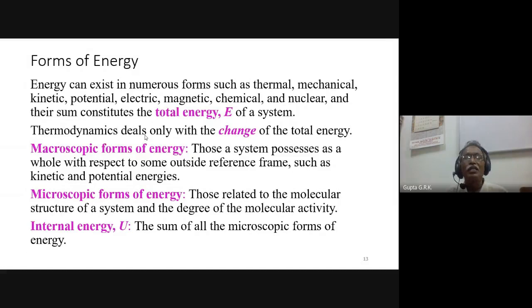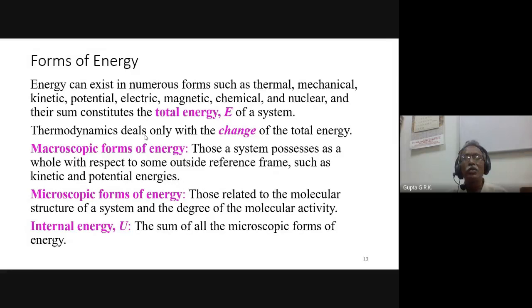Energy is also classified as macroscopic form and microscopic form. Macroscopic means those a system possesses as a whole with respect to some outside reference frame, such as kinetic energy and potential energy. How can you say a system has potential energy? Because it is with reference to some outside frame. Suppose the ground is the reference: it is above the ground so much or below the ground so much, so it has potential energy. In the same way, kinetic energy is because of the velocity with respect to something. It is going with some velocity, so it possesses kinetic energy. So this is a macroscopic form.